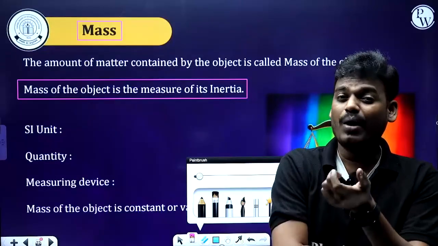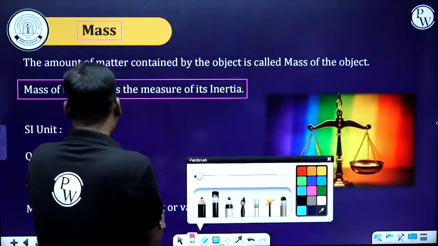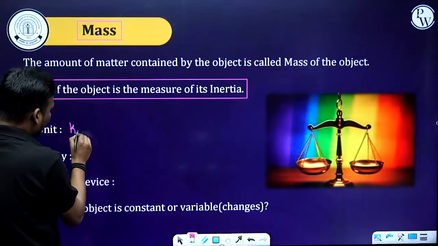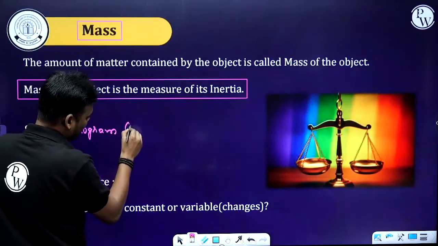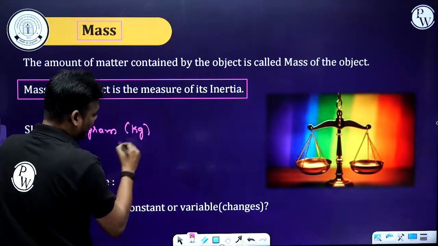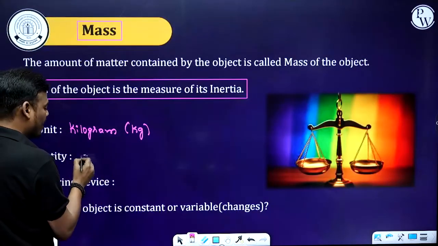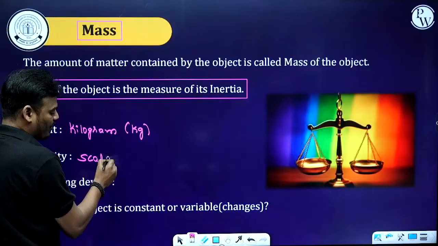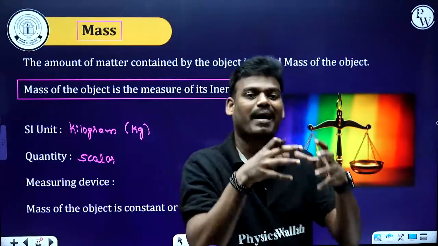And what is the unit of mass? Already you know that. That is the kilogram, right? So SI unit is the kilogram, and symbolically we can represent it as a small letter kg. And about the quantity, whether it is a scalar quantity or a vector quantity, it is a scalar only, because we are not talking about any direction of the body. Just we are talking about the amount of matter contained by the body.